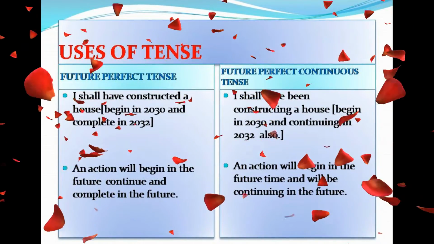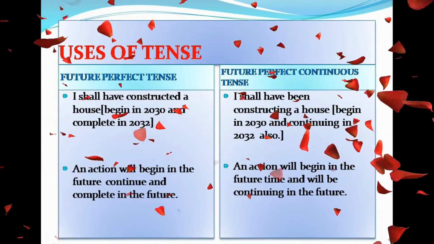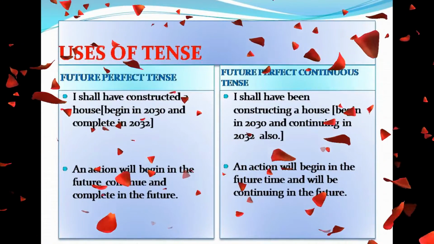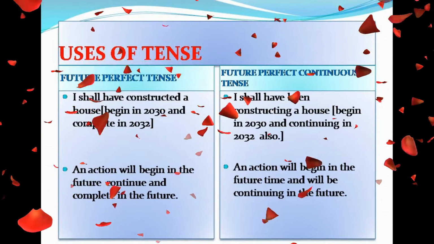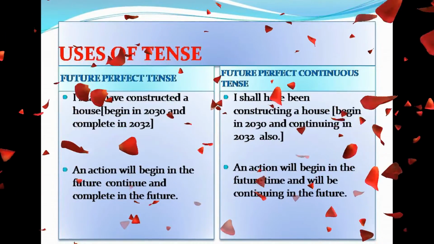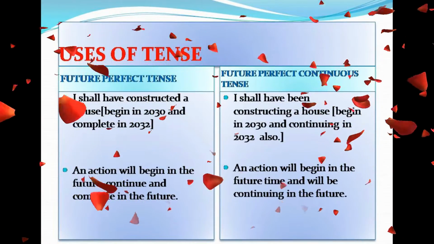Both 2030 and 2032 are in the future time. This example indicates an action will begin in the future, continue and complete in the future. Future perfect tense can be used when an action will begin in the future, continue and complete in the future